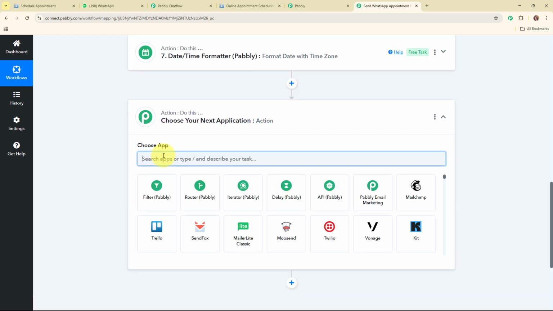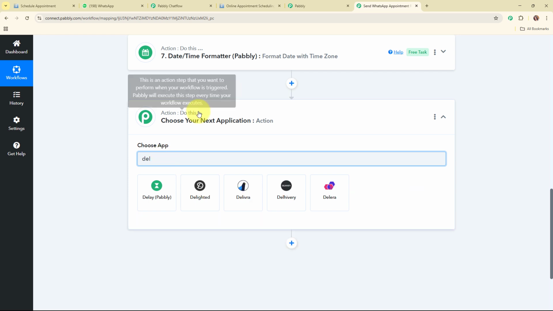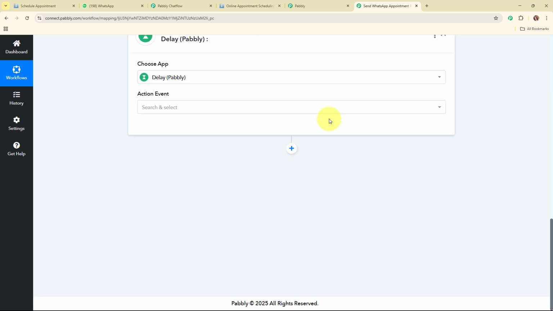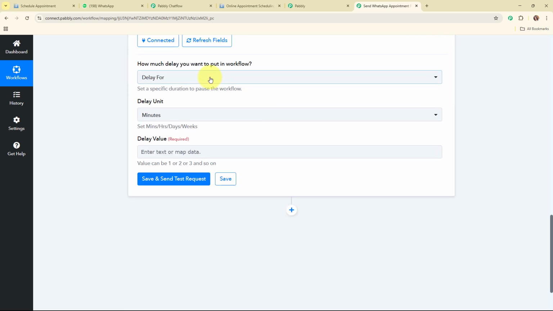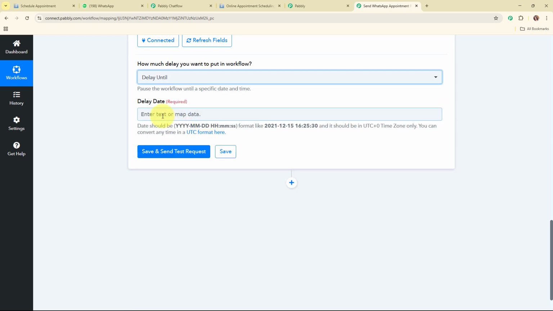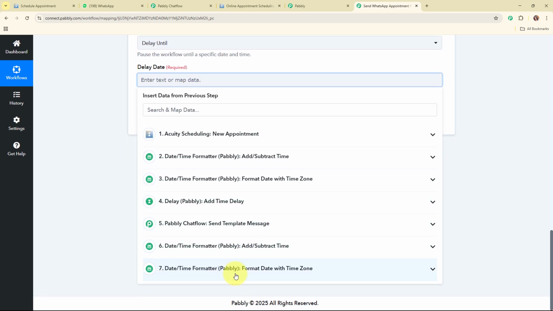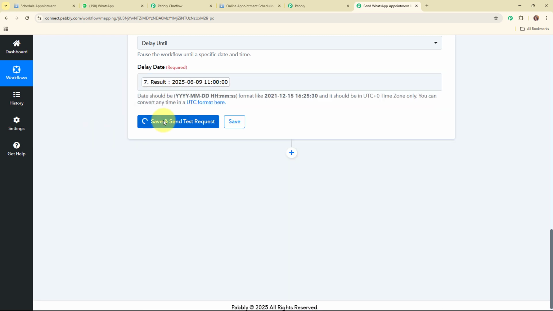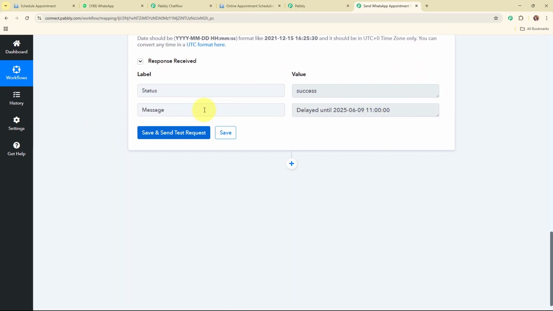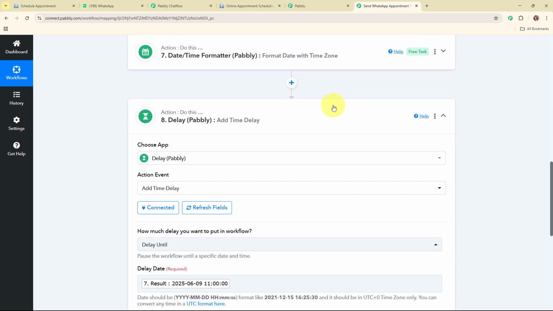And again we are going to select the action application as delay over here. And then we are going to select the action event as add time delay. And then we are going to click on this connect. And now here we are going to select the delay for delay until. And here I'm going to map the delay date that we just received in our previous action step. And then we are going to click on the save and send test request. So here you can see we have received the status as success and the message is delayed until this particular date and time. Alright, so with this we have successfully set up this step as well.